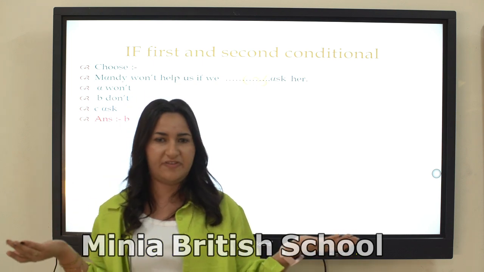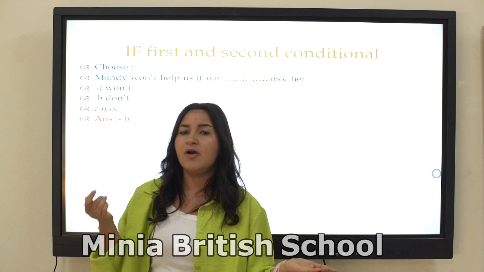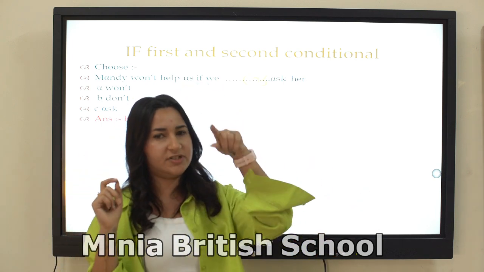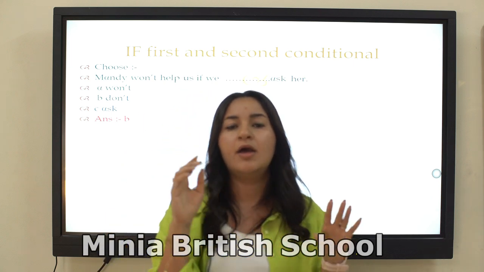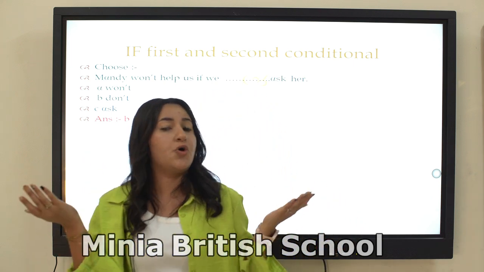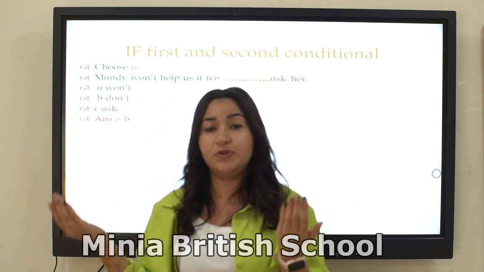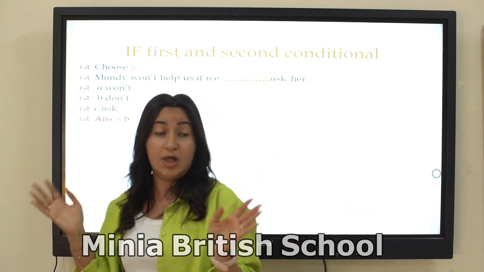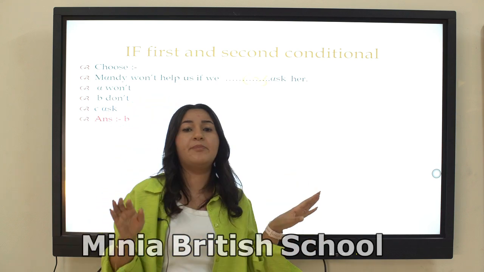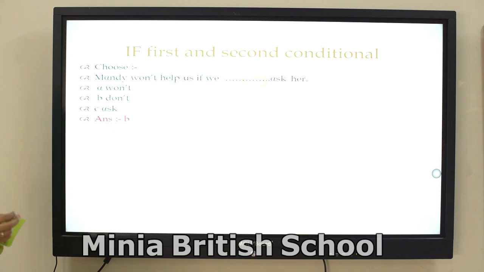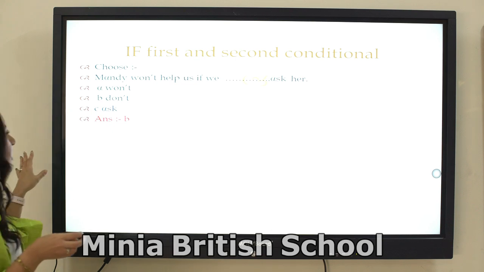What is the form of the first conditional? If followed by a present simple, and don't forget, after if we put a comma. Then a result clause or main clause: will plus infinitive, which is a future symbol.